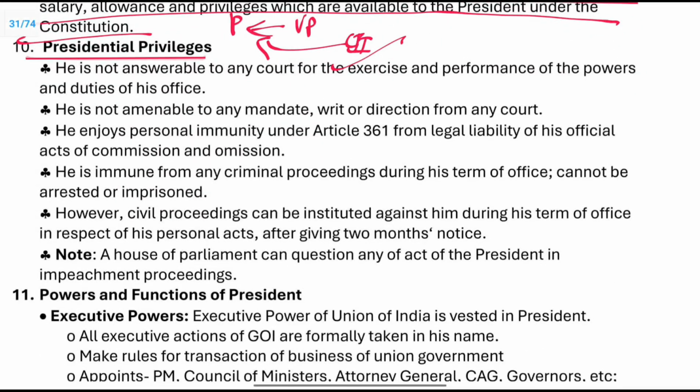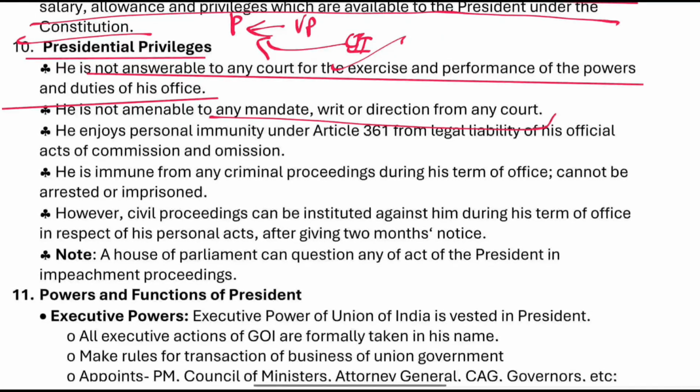What are certain presidential privileges? He is not answerable to any court for the exercise and performance of his powers and duties of his office. Not answerable to any court, right? He is not amenable to any mandate, writ, or direction from any court. He enjoys immunity under Article 361 from legal liability for his official acts of commission and omission.